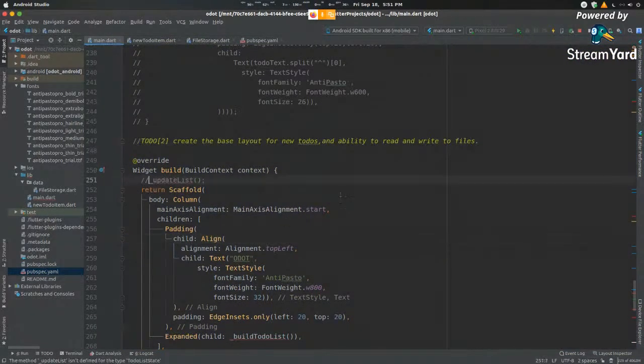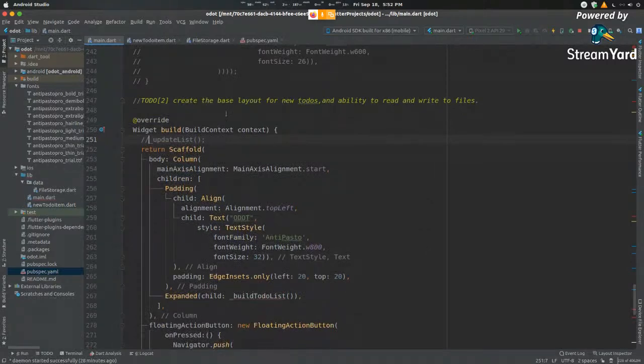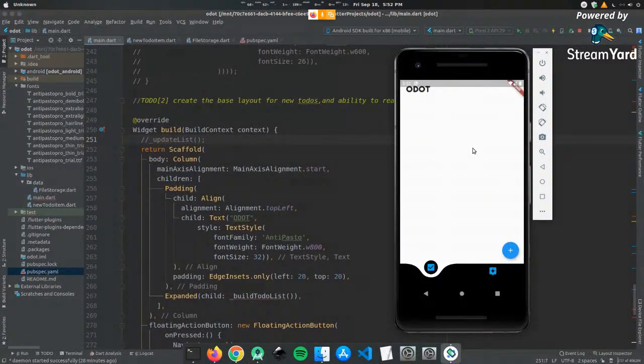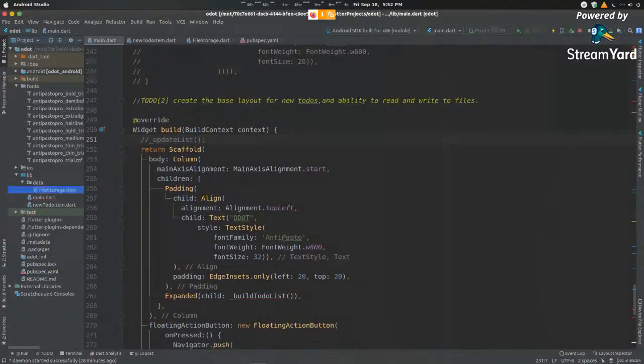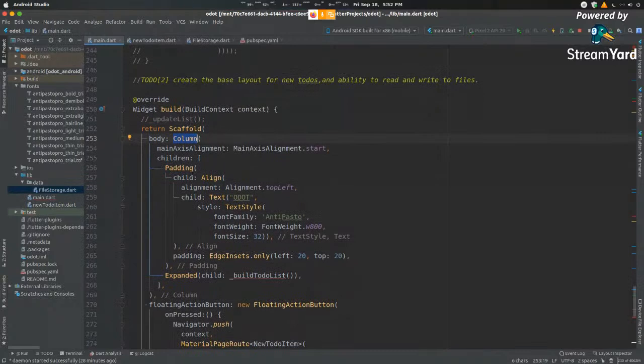Let me just comment this out. We wanted to display another element inside. So this element is going to be nested again. So we want it to have its own hierarchy. We don't want to base it off the existing hierarchy. We want it to look independent. For that, we're defining another scaffold here. Inside the scaffold, again, another column. This column will have multiple elements.